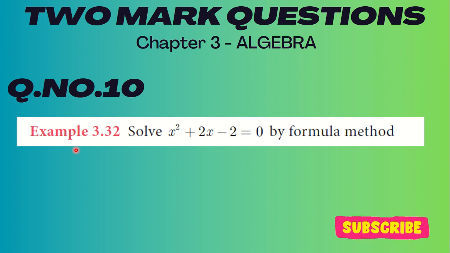So question number 10 is example 3.32: solve x square plus 2x minus 2 equal to 0 by the formula method. Before going to the next question, I would like to tell you that